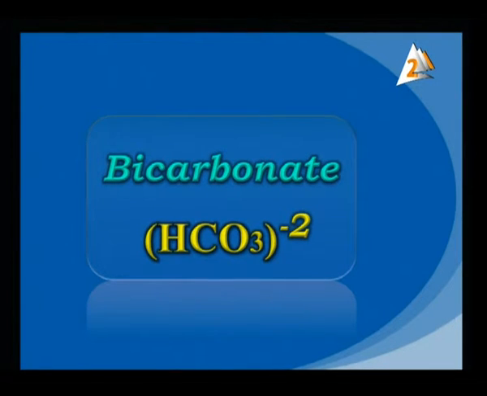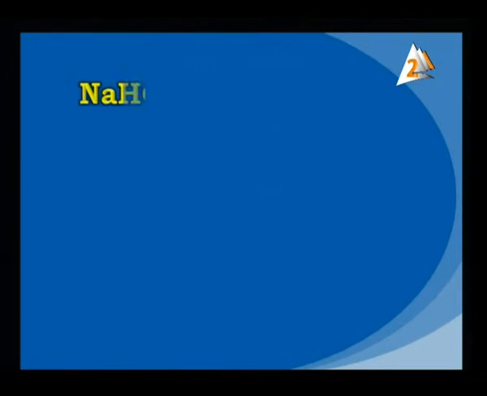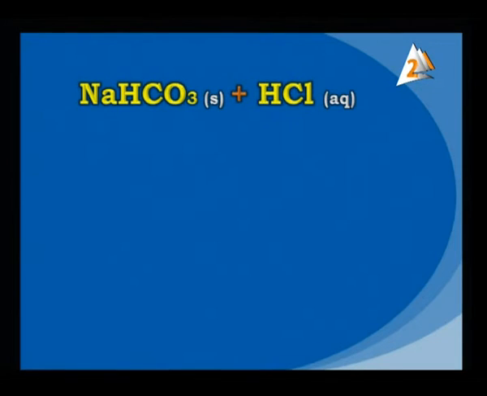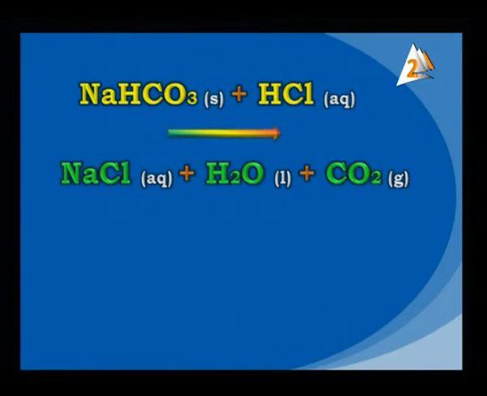Bicarbonate means what? It means HCO3, and the ion here is -1, or the valency of this group is -1. What about this one? To indicate the presence of this group, we have the equation here: NaHCO3 in solid state, sodium bicarbonate, plus HCl in aqueous solution, hydrochloric acid. It gives us NaCl, table salt, in aqueous solution. Also, we have a liquid, which is water, and also carbon dioxide gas evolved.